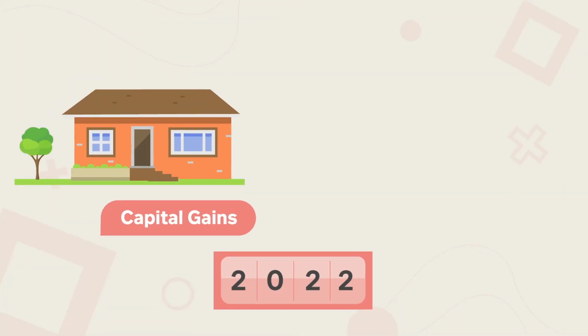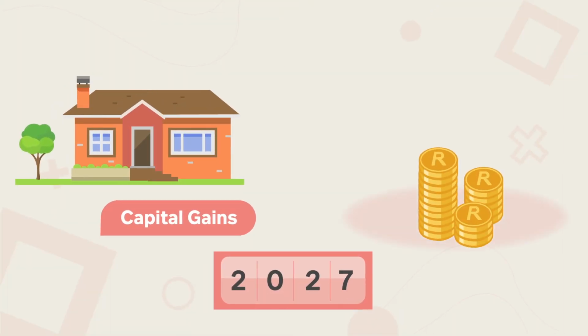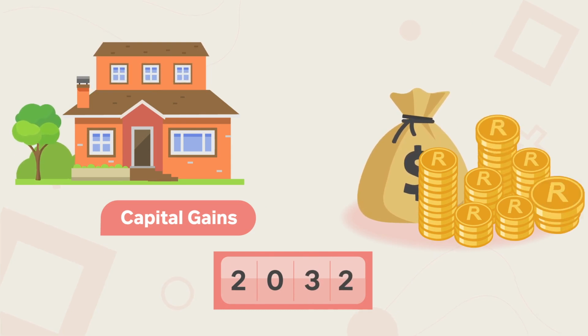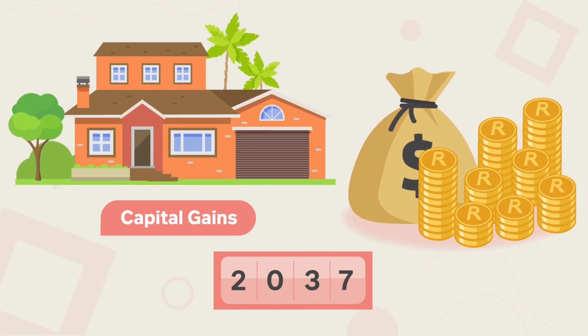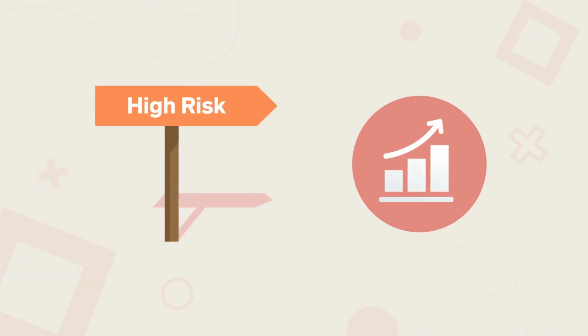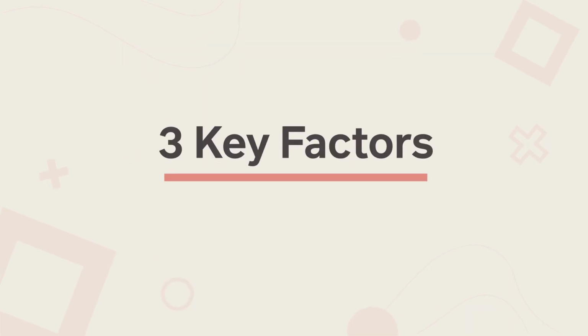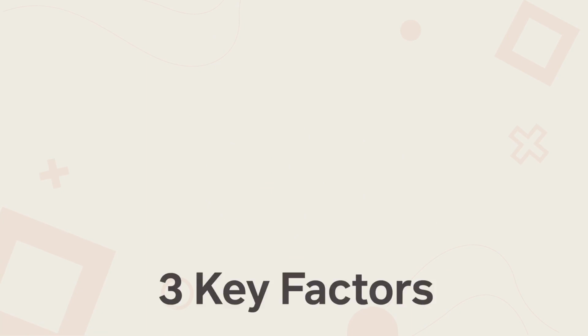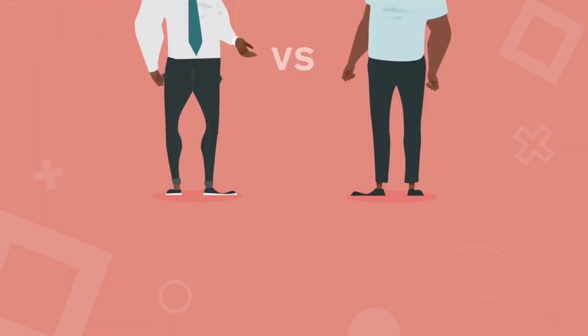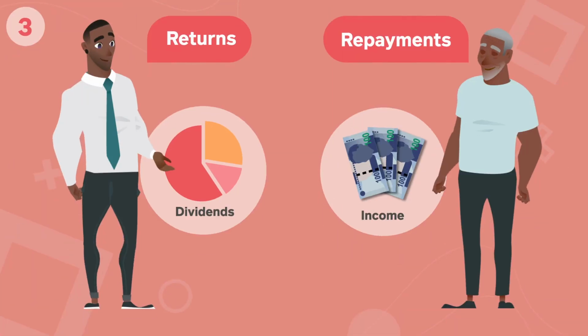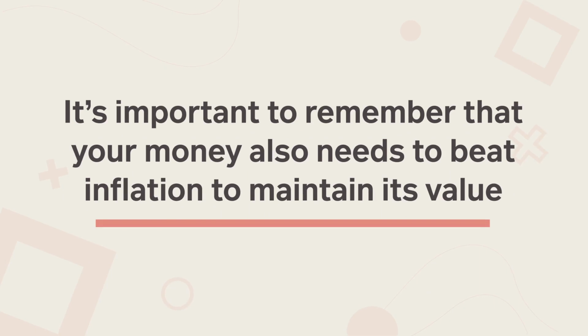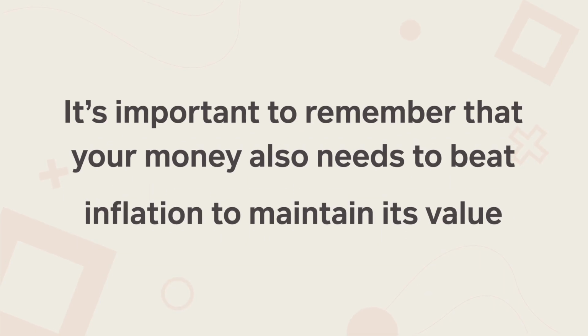Investors who are looking for capital gains want the investments to grow in value over the longer term and are less concerned about the immediate return. An investor with an investment horizon of 5 years or more can tolerate more risk and would invest in equities or balanced funds. These are three factors you need to consider when choosing your unit trusts: risk, investment horizon, and investment goals. It's important to remember that your money also needs to beat inflation to maintain its value.